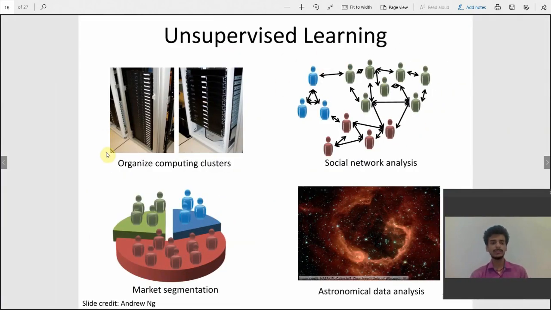So we can see some examples of unsupervised learning: organizing computing clusters, social network analysis, marketing segmentation, and astronomical data analysis. You can see that machine learning is used in various places today, and almost every place has some machine learning application.